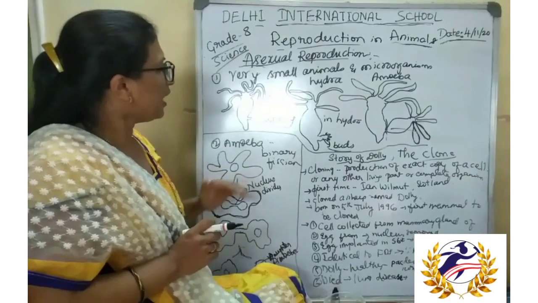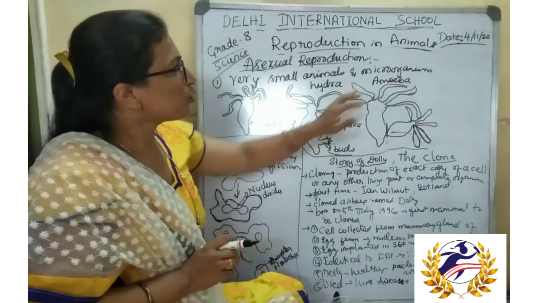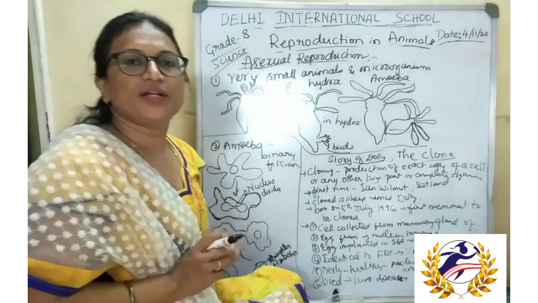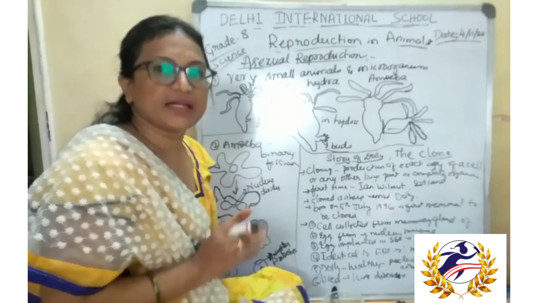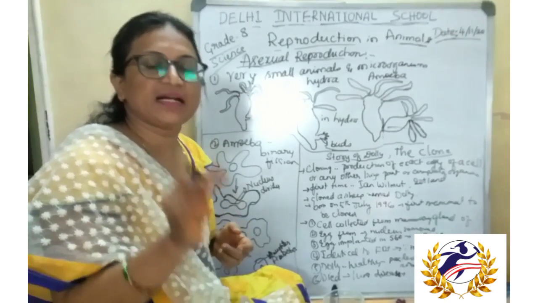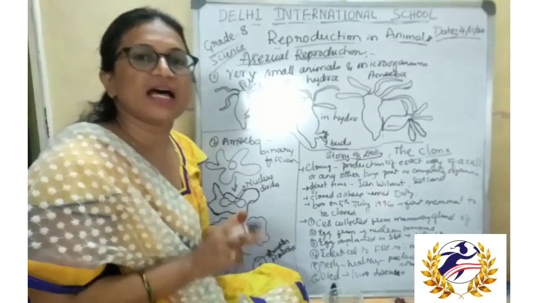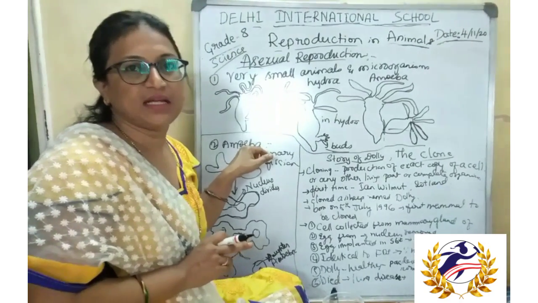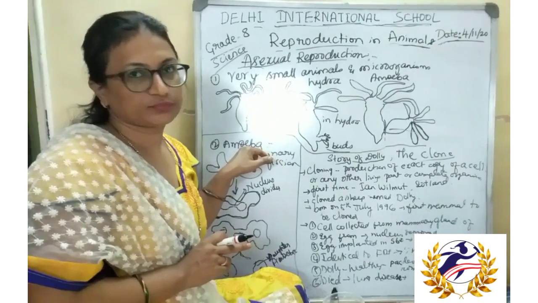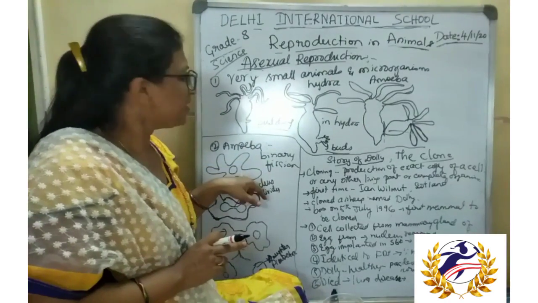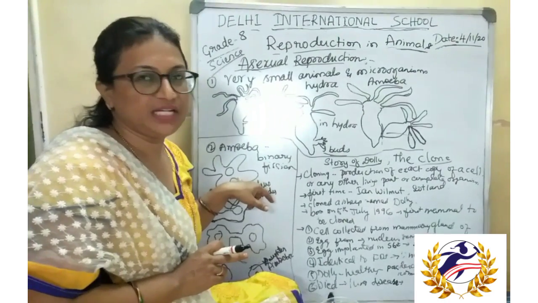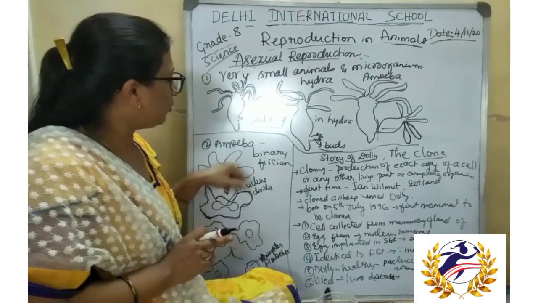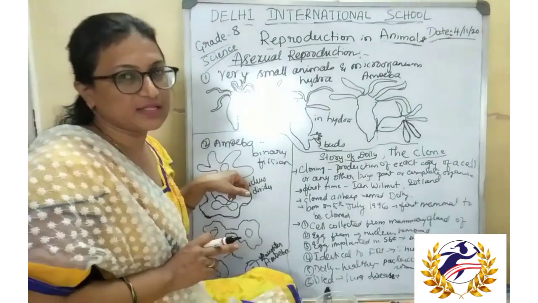In the same way, another type of reproduction takes place in amoeba. We already know that amoeba is a microscopic organism present in pond water or stagnant water, which causes a disease called amoebiosis or amoebic dysentery. This amoeba is a shapeless organism. It doesn't have any definite shape. It always changes its shape due to the presence of pseudopodia.